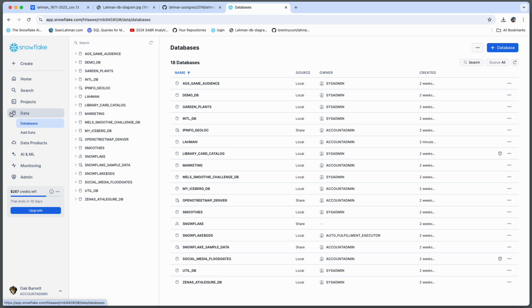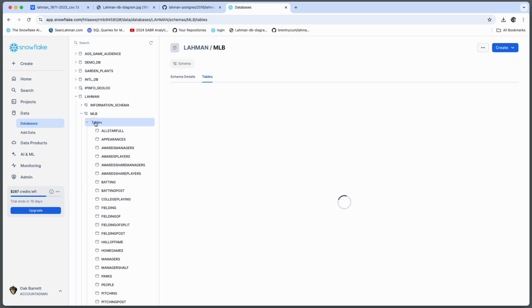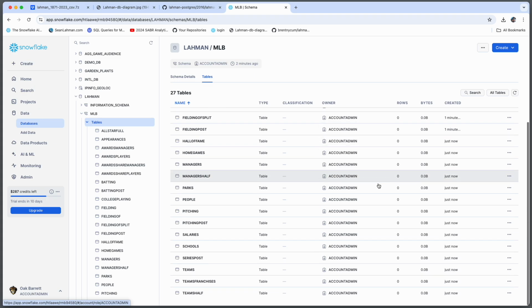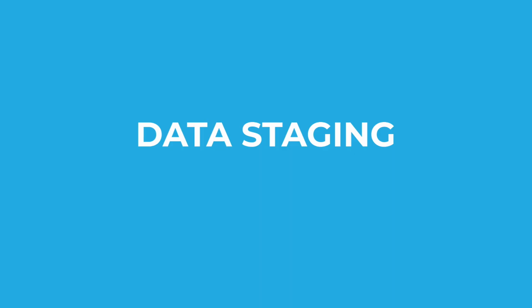All right, so I navigate over to the Lahman database in Snowsight. I click on the MLB schema and I can see that my 27 tables are there. Now I'm ready to load those 27 tables with the 27 CSV files that I have on my laptop.